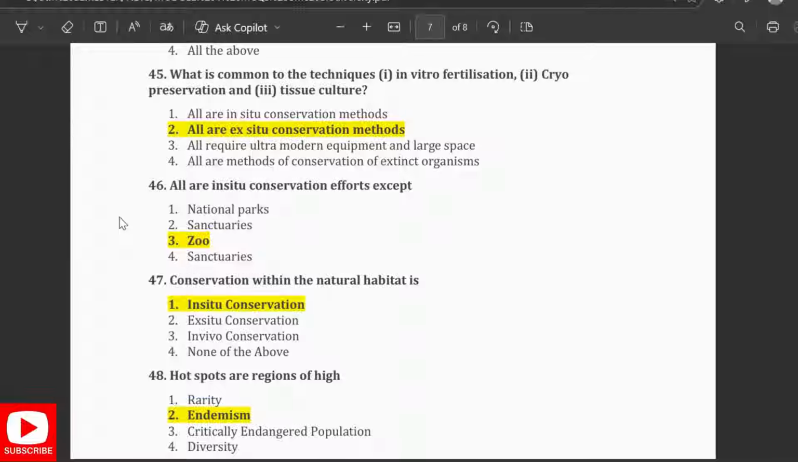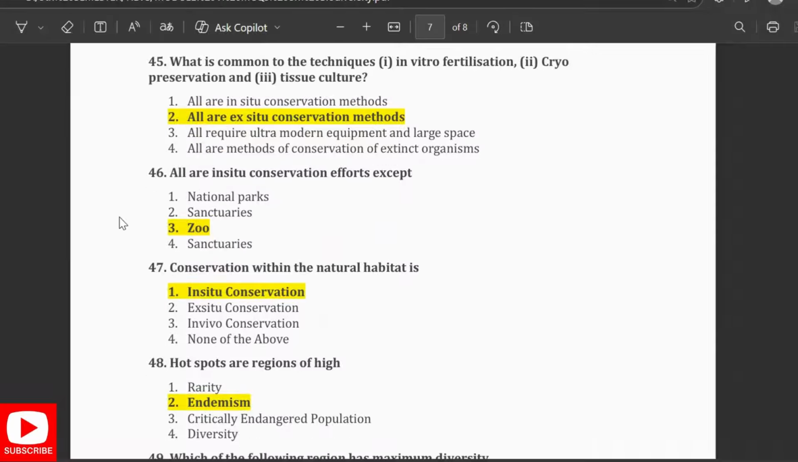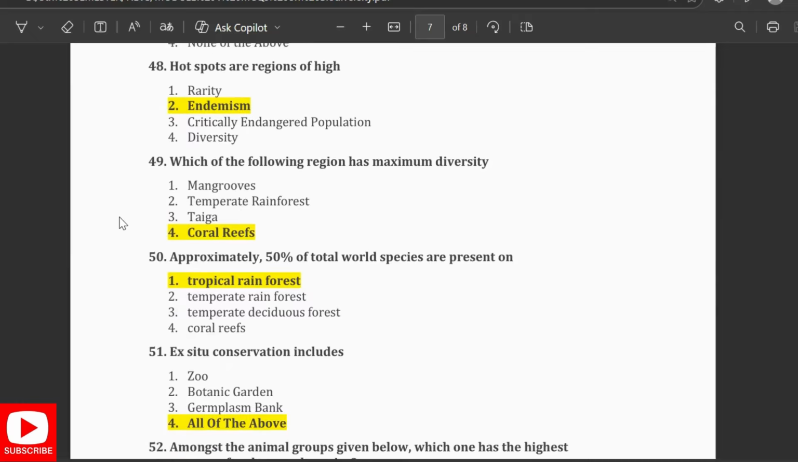Here, all are ex situ conservation methods. All are in situ conservation efforts except the zoo. Conservation within the natural habitat is in situ conservation. Hotspots are regions of endemism. Which of the following regions has a maximum diversity? Coral reefs. Approximately 50% of the total world species are present in the tropical rainforest. Ex situ conservation includes zoo, botanical garden, then germplasm bank.